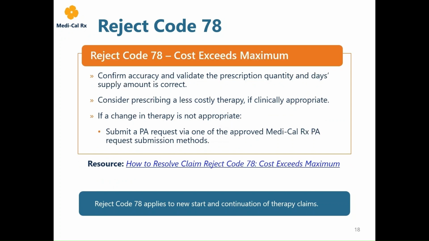As of January 31st, Reject Code 78 has been implemented for members 21 years of age and younger. If Reject Code 78 cost exceeds maximum is received, providers should confirm the claim is submitted accurately and validate the prescription's quantity and day supply amount is correct. Consider prescribing a less costly therapy if clinically appropriate, or if a change in therapy is not appropriate, submit a PA request via one of the 5 approved Medi-Cal Rx PA submission methods.